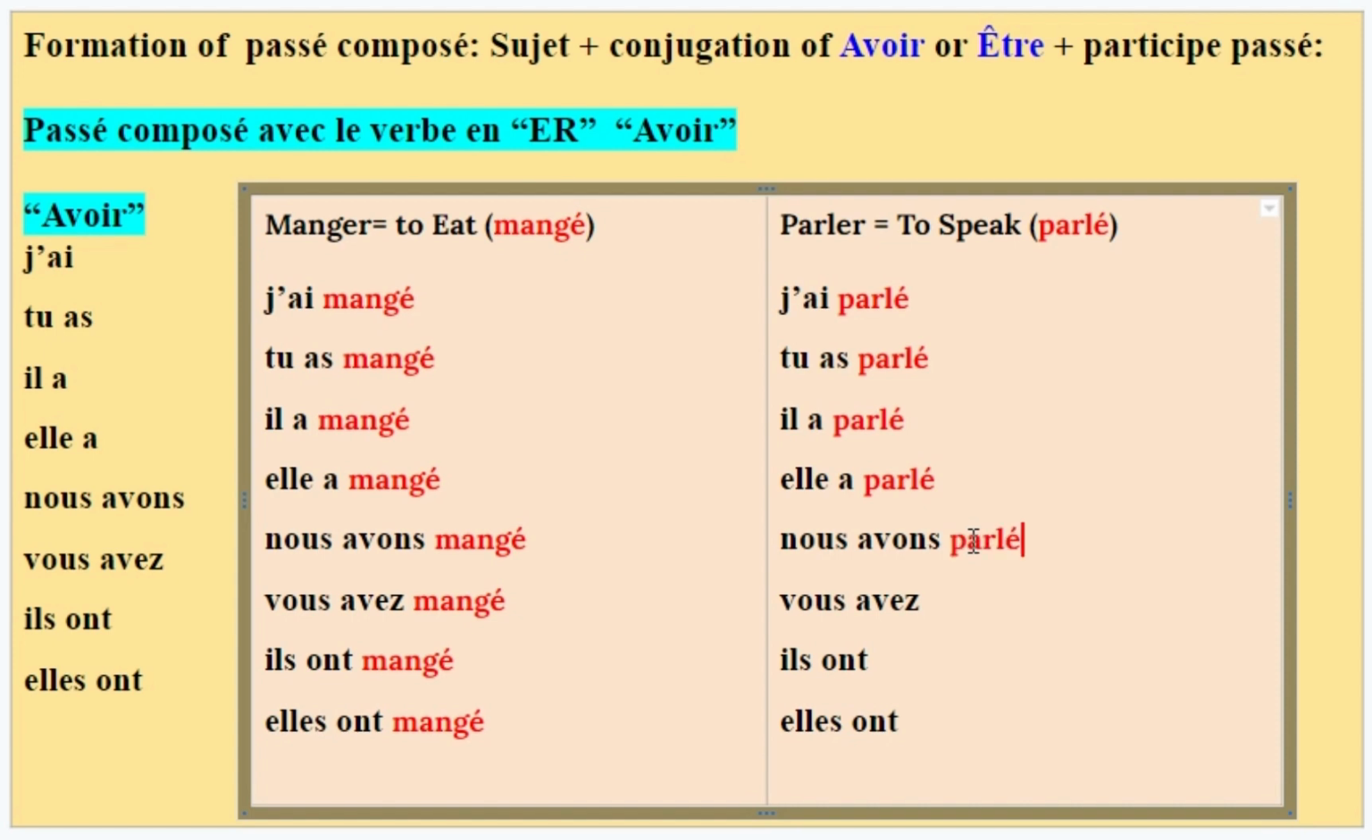Nous avons parlé. Vous avez parlé. You, plural, you have spoken. Here we have ils ont parlé. They have spoken, the masculine, plural. And here we have elles ont parlé for the feminine, plural. This is how to conjugate passé composé ER verbs with the verb avoir, the auxiliary verb avoir.